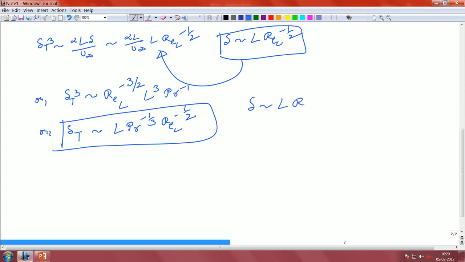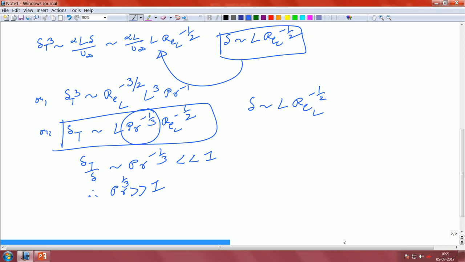Recall once again, delta was always the same. Here previously the Prandtl number dependence was minus half, this time it is minus 1/3. Now, delta T by delta is proportional to Prandtl number to the power of minus 1/3, just by dividing one by the other. This is much less than 1, implying that Prandtl number is much greater than 1, or Prandtl number to the power of 1/3 is much greater than 1.